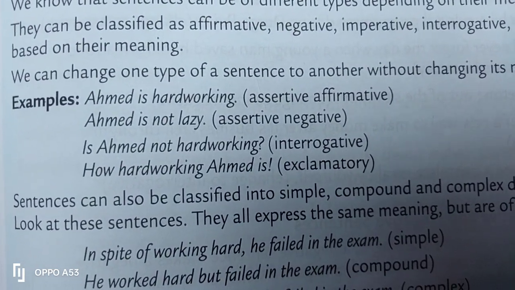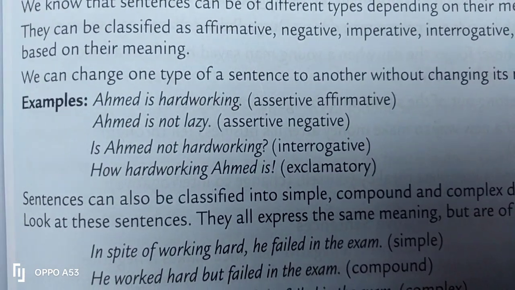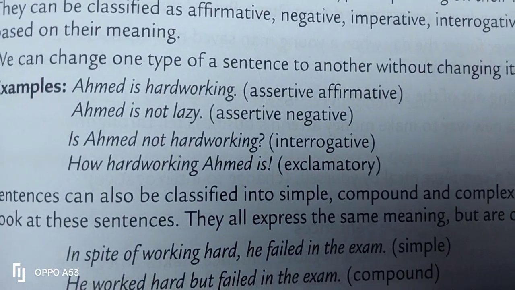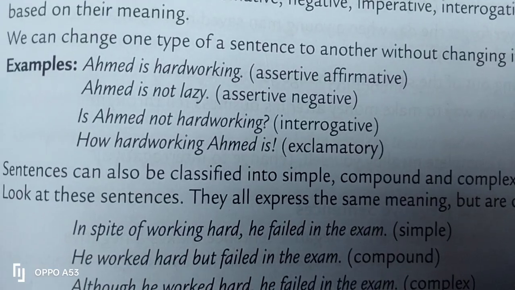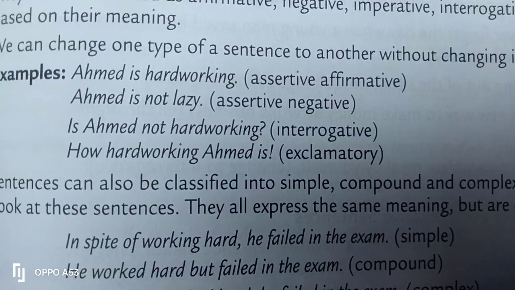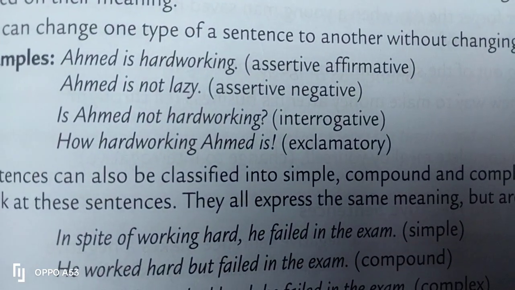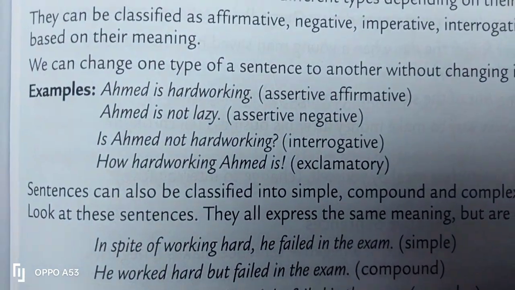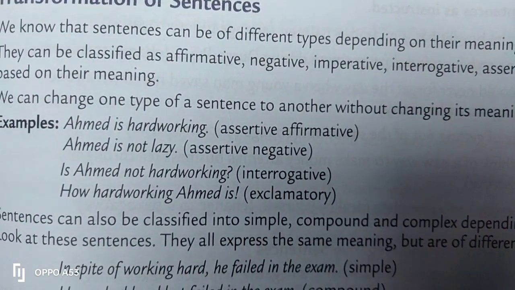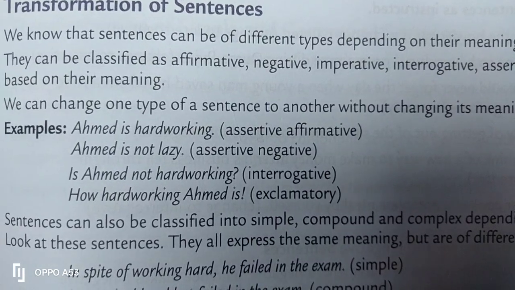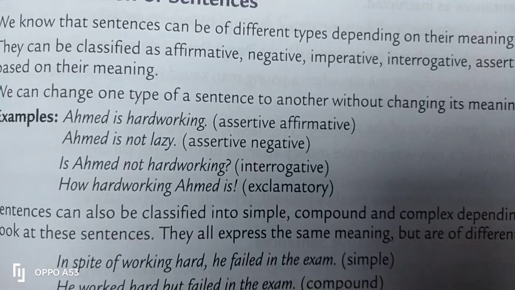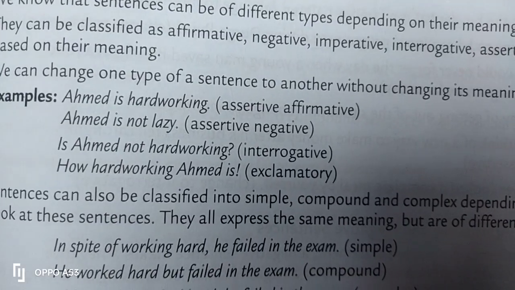Looking at the description of transformation, look at the examples given here. First one is: Ahmed is hardworking. It is an assertive sentence. Go to the second one: Ahmed is not lazy. It is assertive negative. Is Ahmed not hardworking? It is an interrogative sentence. How hardworking Ahmed is! So it is an exclamatory sentence. By the structure and the form, you come to know what kind of sentence it is. And as it is being said, it can be classified as affirmative, negative, imperative, interrogative, assertive, and exclamatory.